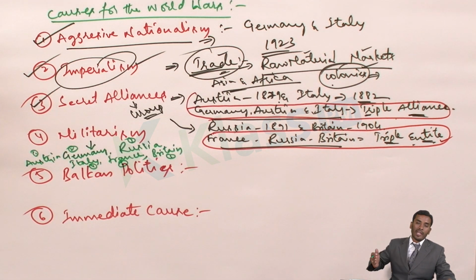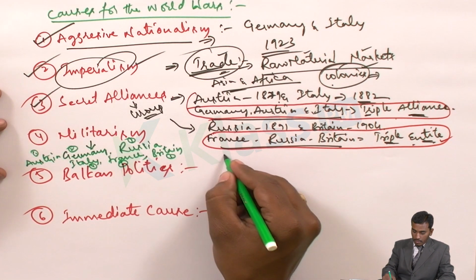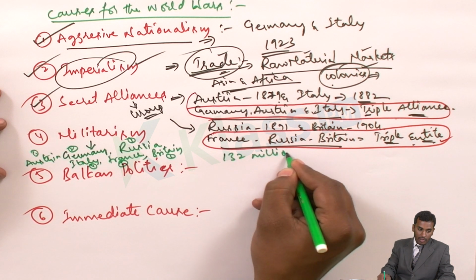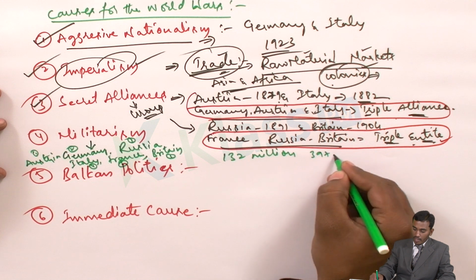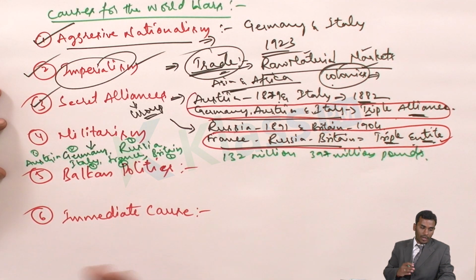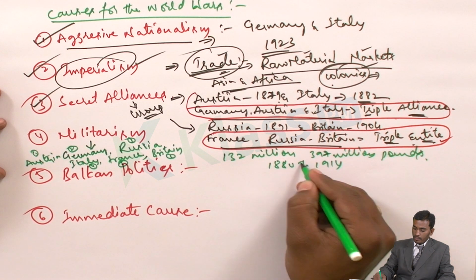Then they started spending money on developing the military. How much did they spend? It increased from 132 million pounds to 397 million pounds, within a very short span of 1880 to 1914.